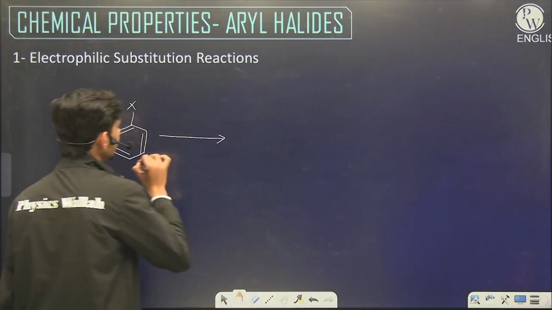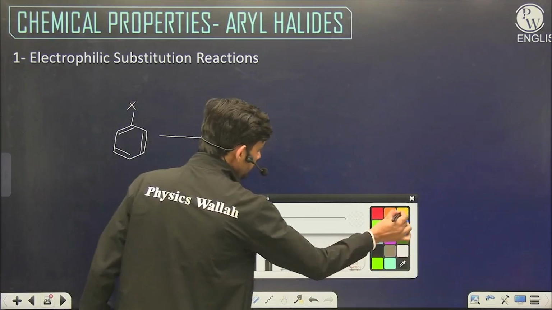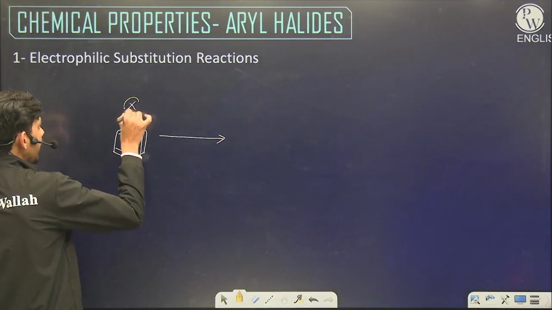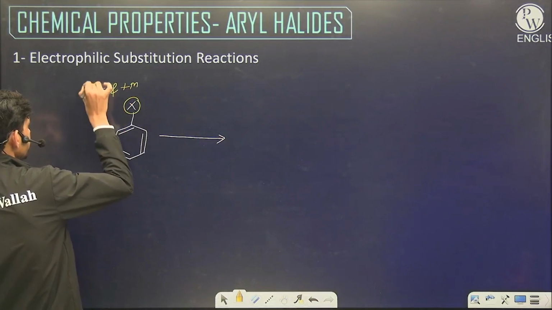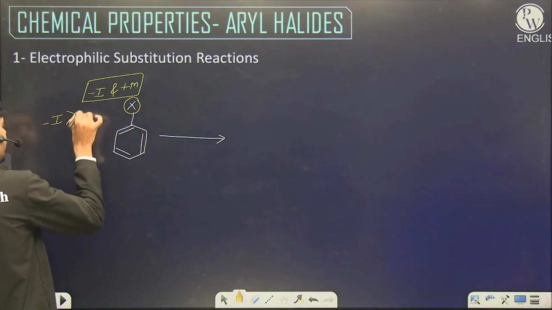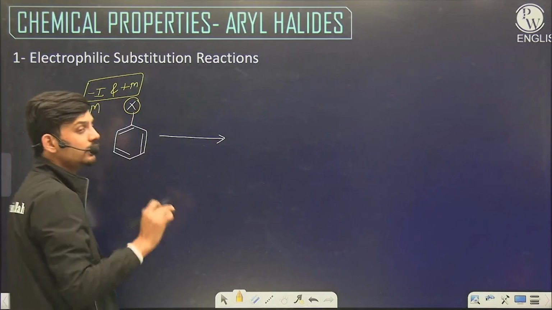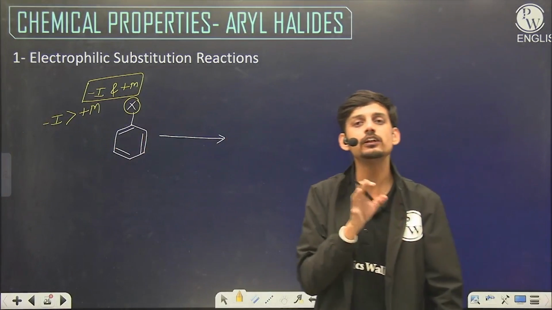What type of reaction this can show? First of all, halogen is a minus I group and plus M group. Now, halogen has more powerful inductive effect than mesomeric effect. Halogens are the only group which have more powerful inductive effect than their mesomeric effect.